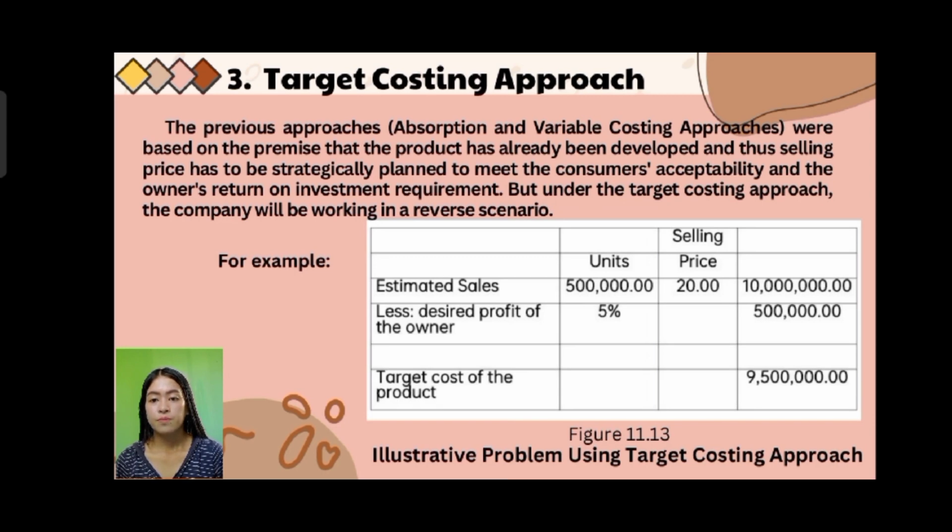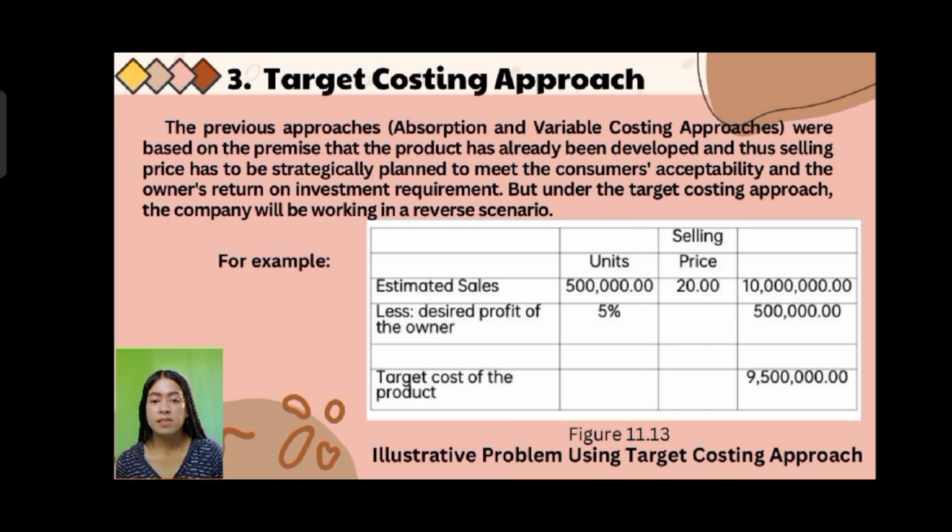Next, number 3 is the target costing approach. The previous approaches, absorption and variable costing approaches, were based on the premise that the product has already been developed and thus the selling price has to be strategically planned to meet the customer's acceptability and the owner's return on investment requirement. But under the target costing approach, the company will be working in a reverse scenario. So here comes the example of figure 11.13, the illustrative problem using target costing approach.